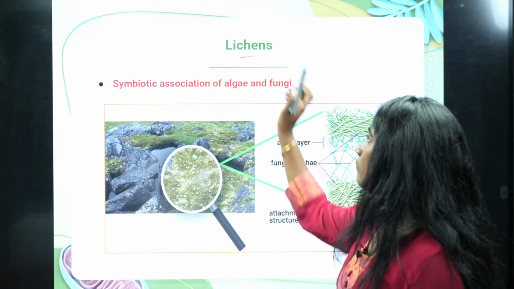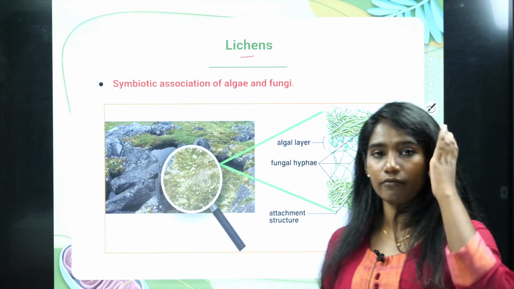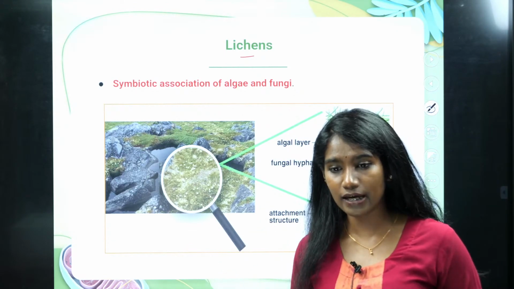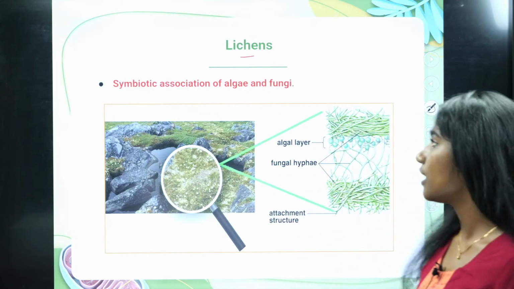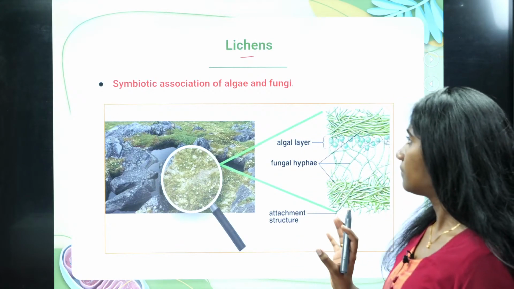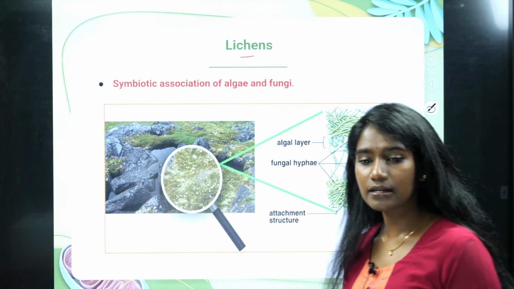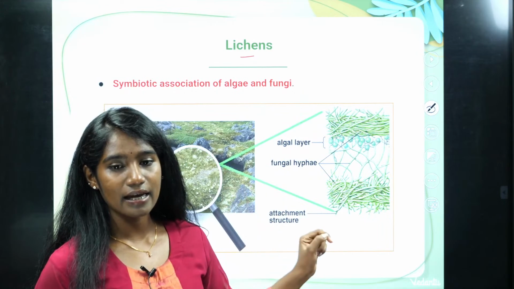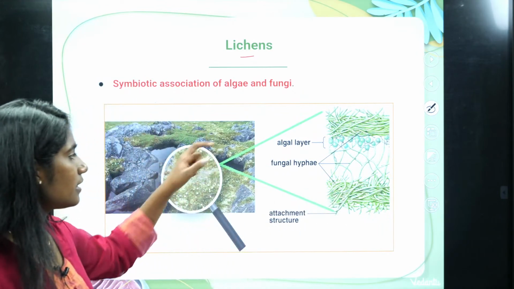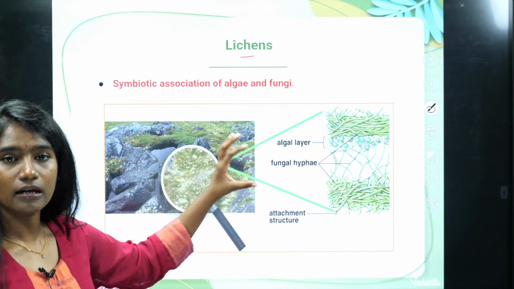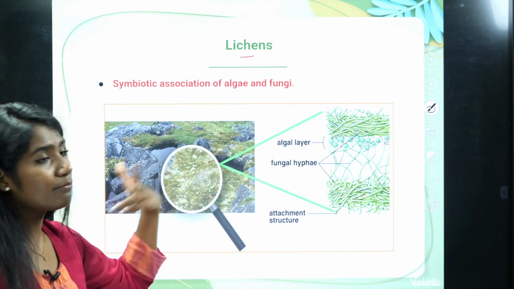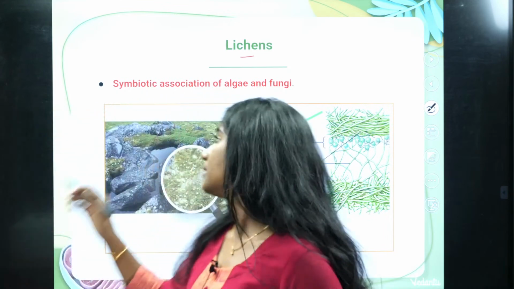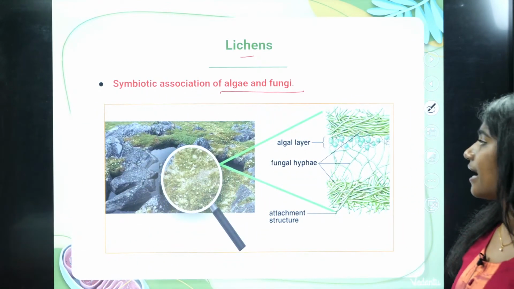Okay, now moving on to lichen. So now you understood why virus does not belong to any of the 5 kingdoms. Now let's see lichen. Lichen is actually algae, along with fungi also. So this algae and fungi are surviving in a symbiotic relationship with each other. It is the symbiotic association of algae and fungi.